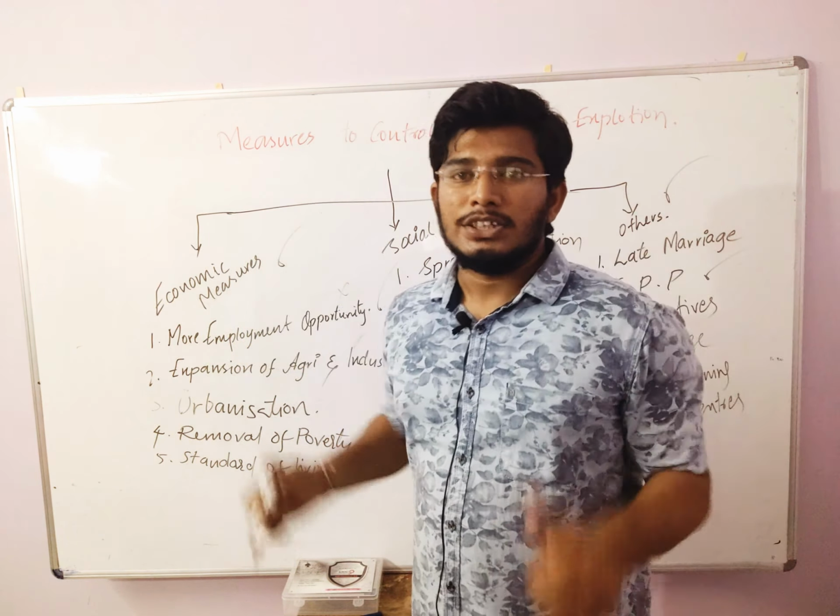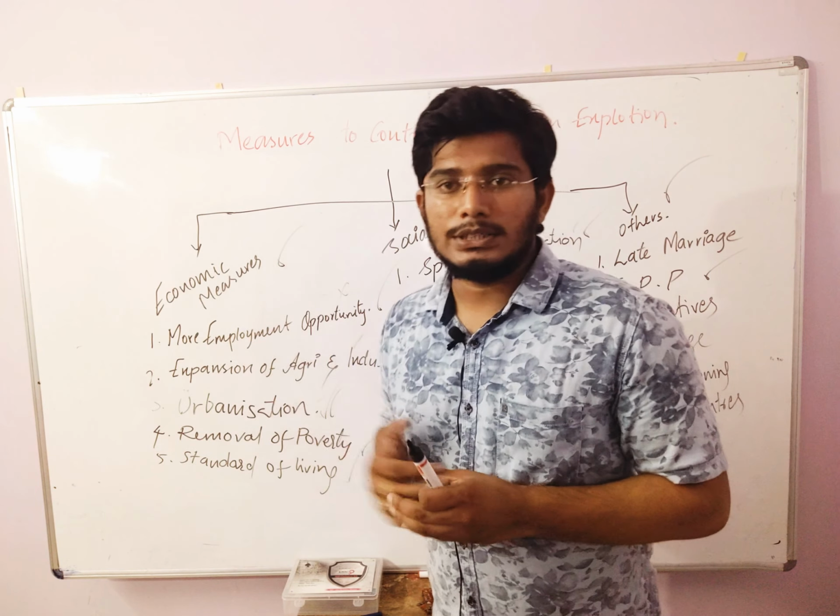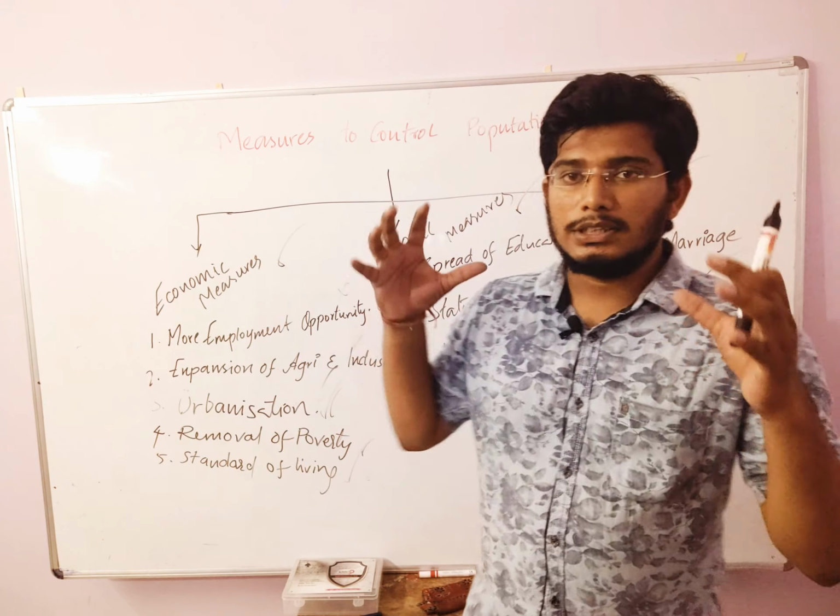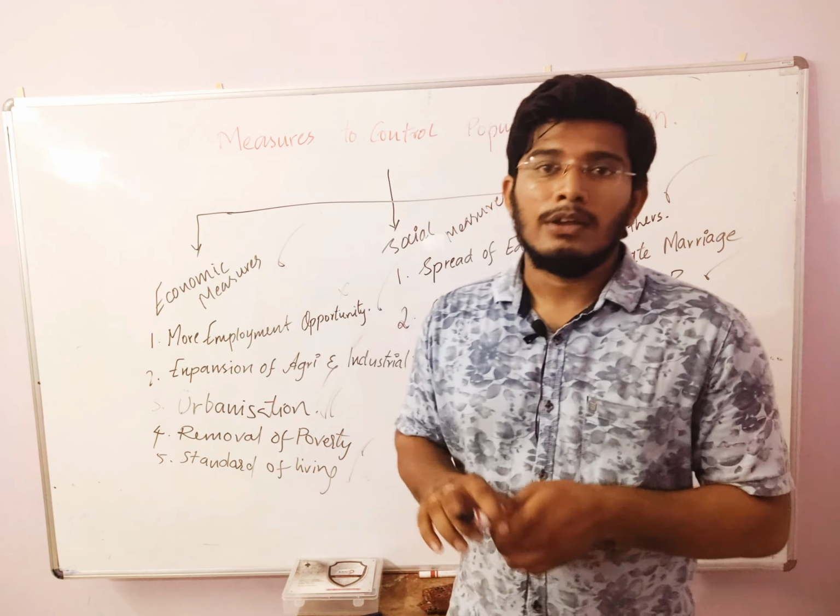Earlier it was 18, and now they are planning to increase it to 21. This is also one way of having a lower population growth rate. If people marry late, there is much less scope for having more children.